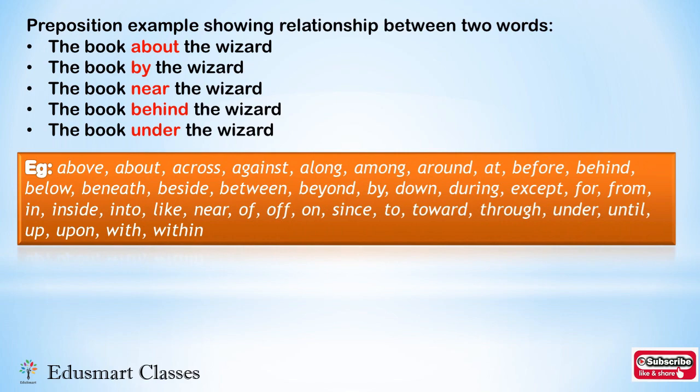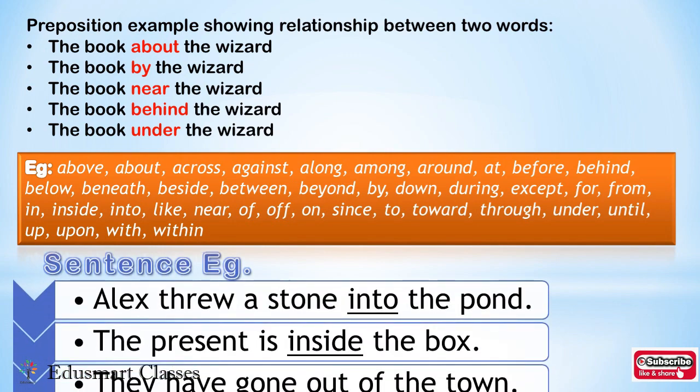So here are some of the prepositions. Here are some examples. Above, about, across, against, along, among, around, and you can go through all these examples. These are all examples of prepositions. Let us understand with some more examples. Alex threw a stone into the pond. So here, stone is one noun and the pond is another part of the sentence. So into shows a relationship between the stone and the other words. So here into is the preposition.